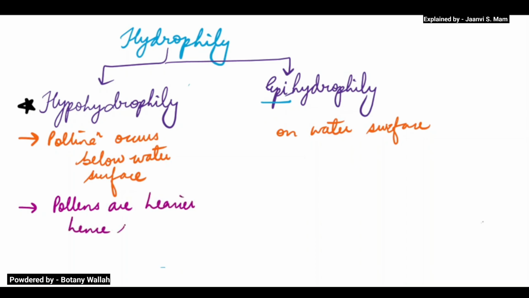hence sinks. If the pollens are heavier, then they sink, and if pollens are sinking, then the flowers are present at the bottom, below the surface, so the stigma will receive the pollens. So here the pollens are heavier and the stigma is present below the surface. The example of this type, hypohydrophily, is Zostera. In Zostera this is occurring.